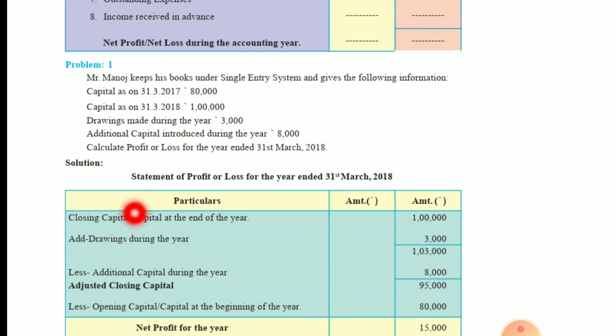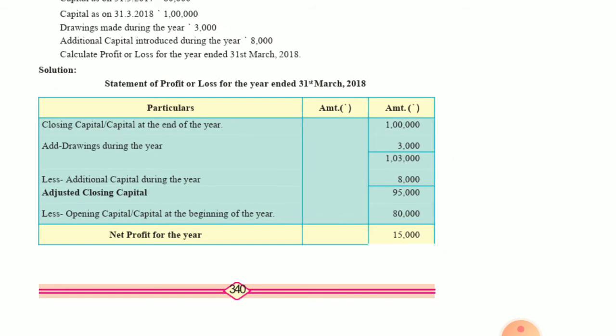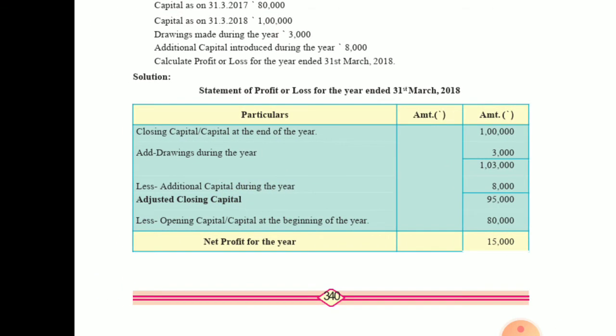So to this closing capital, we will add drawings during the year. How much are the drawings during the year? Drawings made during the year is 3000. So 1 lakh plus 3000 will give you 1 lakh 3000. Now to this 1 lakh 3000, what are we going to do? We are going to deduct the additional capital during the year.